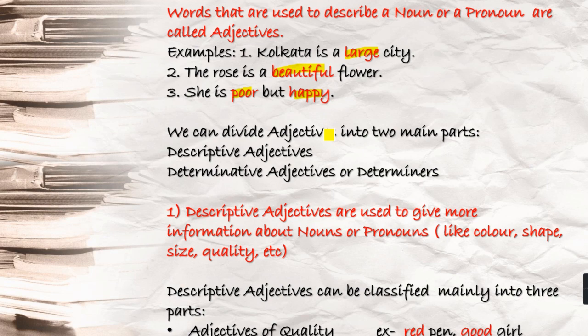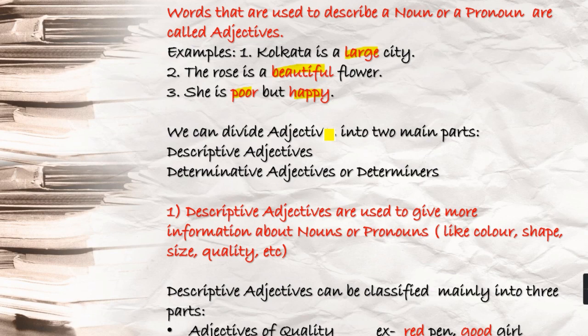And if you see the three examples, first and second, they are matching. Means after large, you have your noun term city. After beautiful, you have a noun term flower. They are describing the noun terms. But in sentence number 3, after poor, after happy, no noun terms are there. But poor and happy, these are your adjectives. Why is this? What is the reason? Okay, these are all things we'll find out in this very video only.